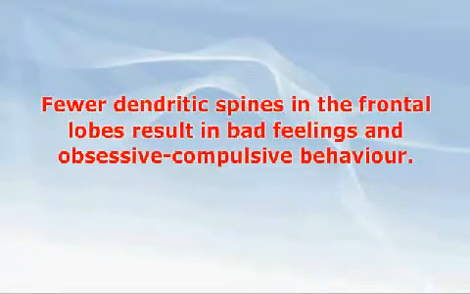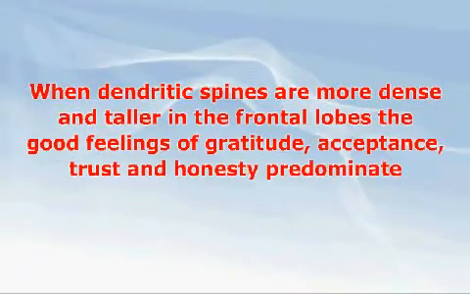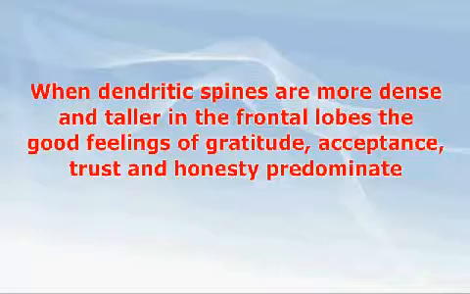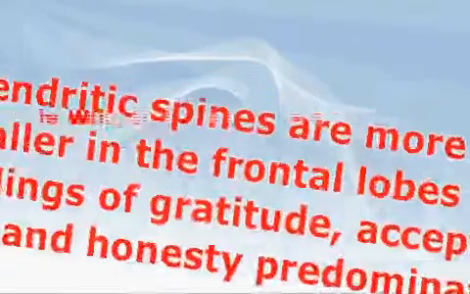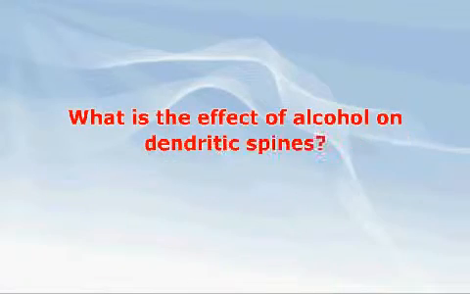When dendritic spines are less dense and shorter in the front of the brain, known as the frontal lobes, the bad feelings of excessive self-pity, fear, resentment, and dishonesty predominate. These changes are often associated with obsessive-compulsive behavior. When dendritic spines are more dense and taller in the frontal lobes, the good feelings of gratitude, acceptance, trust, and honesty predominate. What is the effect of alcohol on dendritic spines?